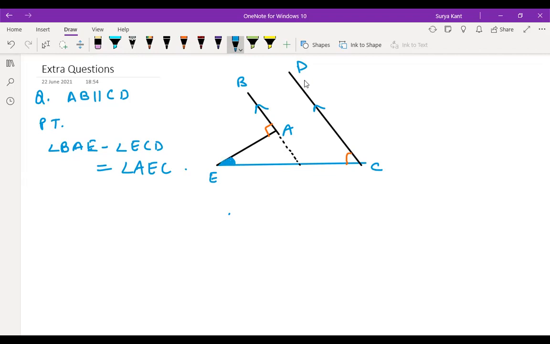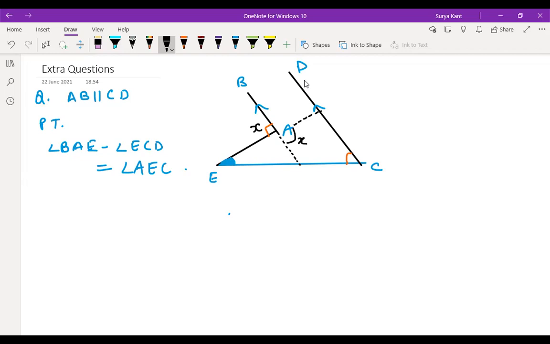Yes, sir. Now see, we'll extend. What we have to do here is extend this line. We have to extend like this. What you have matched, that same thing you can match over here. Now this angle, let it be x. We can't say 90 degree. If this is x, you can write here this is also x.